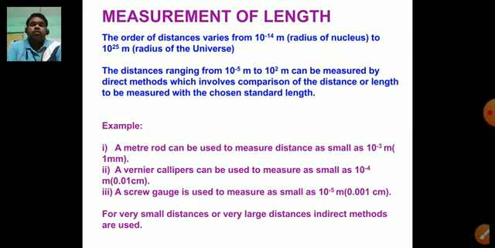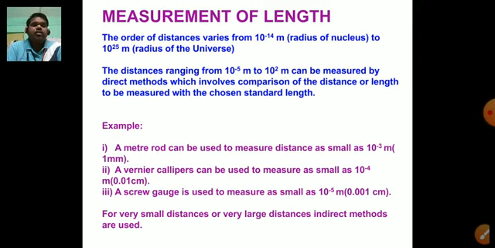It is the radius of the universe. So the distance range from 10 raised to the power of minus 5 meter to 10 raised to the power of 2 meter can be measured by the direct method, which involves comparison of the distance or length to be measured with the chosen standard length.